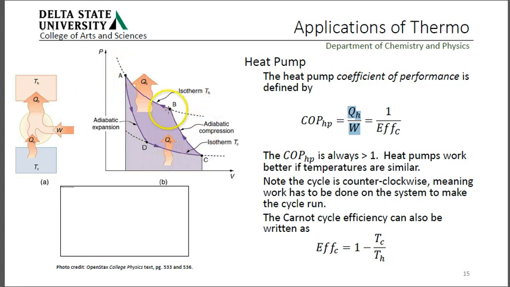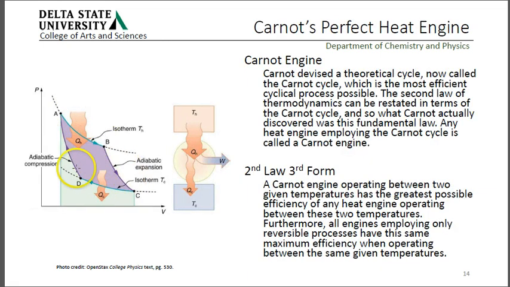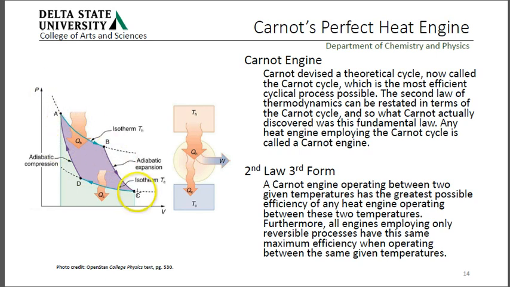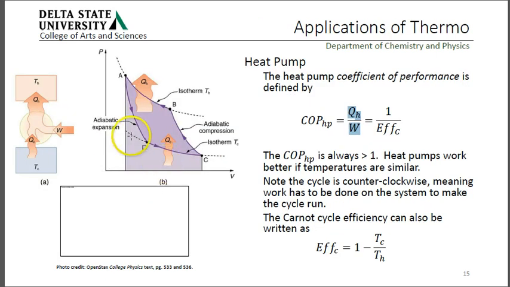And you'll note this is running counterclockwise while the engine was running clockwise, right? So in a heat pump we're running counterclockwise. The coefficient of performance is always greater than 1. Heat pumps work better if temperatures are similar, not if they're different. And the cycle is counterclockwise, meaning work has to be done on the system to make the cycle run. Again, I said earlier, if the system's running clockwise, it's doing work. Here it's running counterclockwise, which means work has to be done to make this happen.